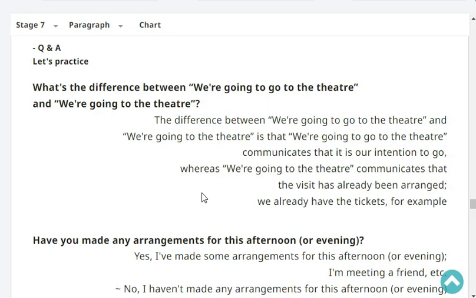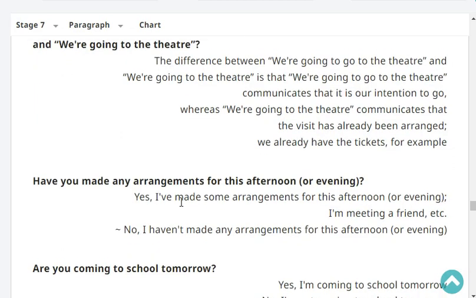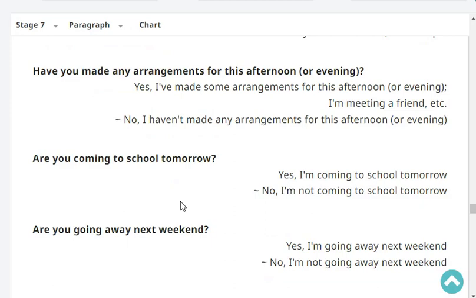whereas "we are going to the theater" communicates that the visit has already been arranged. We already have the tickets. For example, have you made any arrangements for this afternoon?